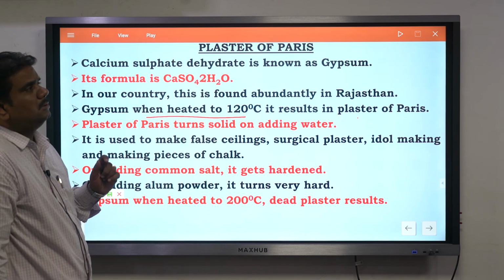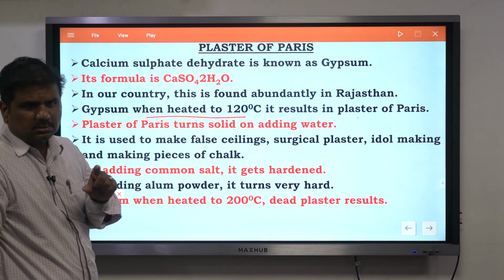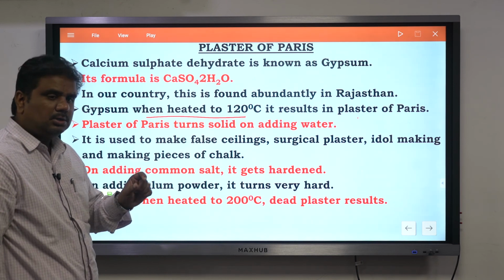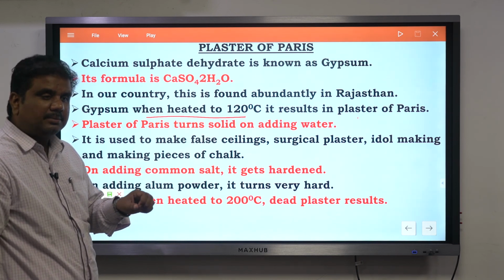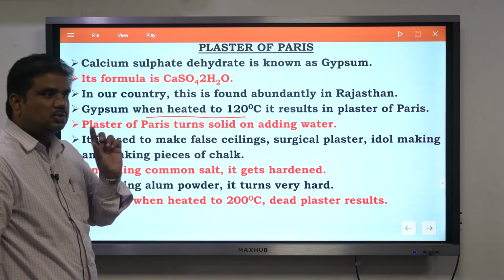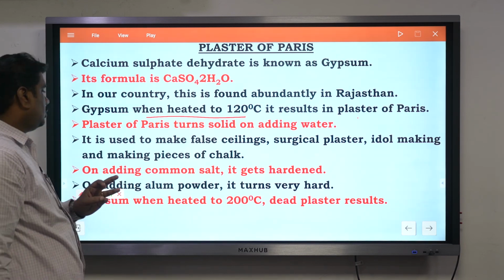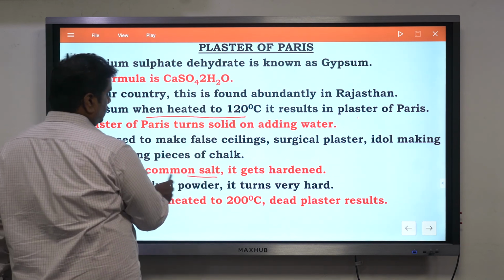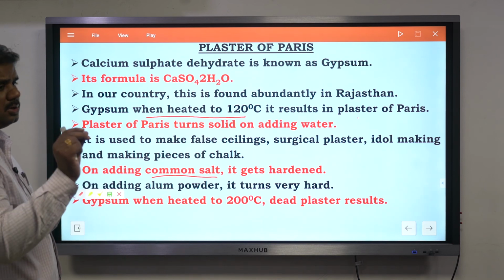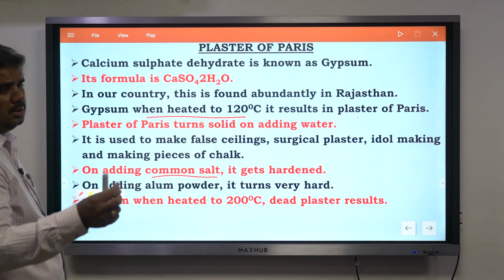Generally we use plaster of Paris for making idols. Plaster of Paris, water and salt: it becomes a hard, strong combination. The moment you add common salt, it becomes very hard. Especially we use only crystal salt here, rock salt, not the powder form.